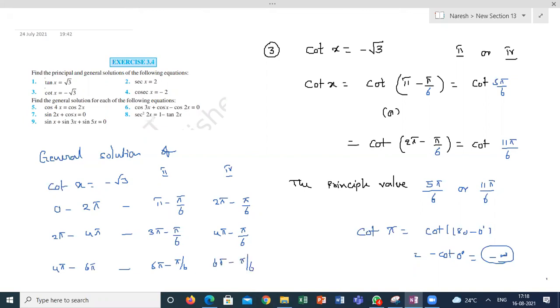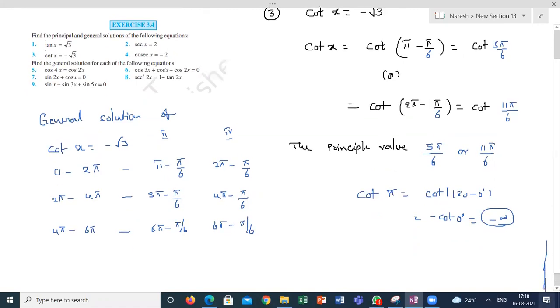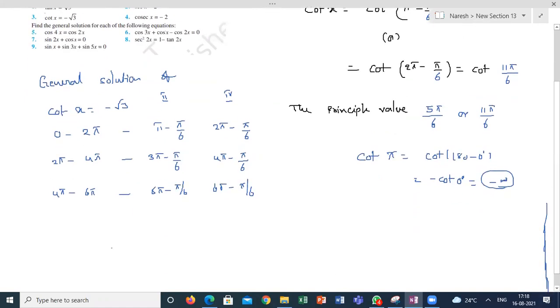So how to write the general solution here, guys? If I am unable to remember the formula, the general solution of cot x is equal to cot alpha is x is equal to 2n plus 1 into pi by 2 plus or minus alpha. Am I right? Yes, sir.